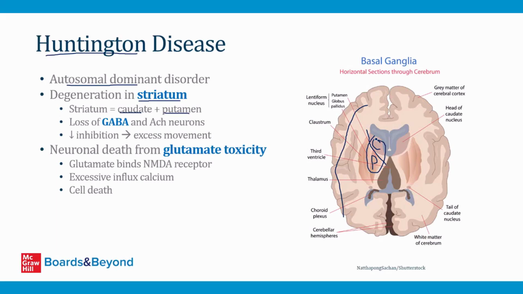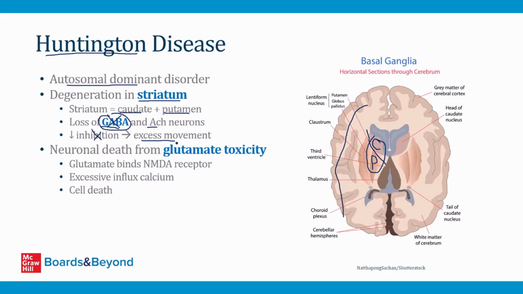And so what happens in Huntington disease is neurons from these regions of the subcortex degenerate, and you lose neurons that produce GABA and also acetylcholine. These are two neurotransmitters. And GABA in particular is an inhibitory neurotransmitter. So when you lose GABA, you get less inhibition of movement, and that leads to excess movement. And so Huntington disease is a classic example of a hyperkinetic movement disorder, and that's in contrast to Parkinson's disease, which is the classic example of a hypokinetic movement disorder.